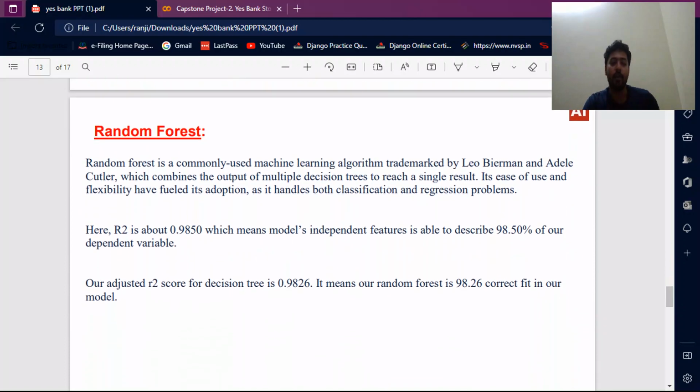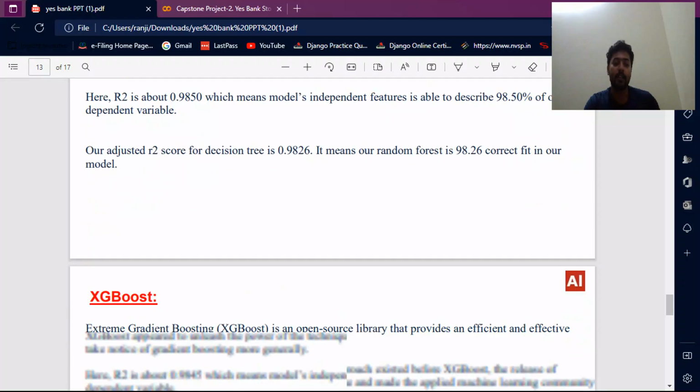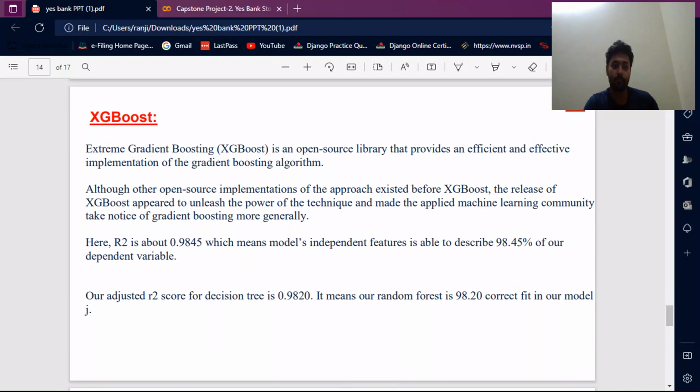Then I do random forest. Random forest is a commonly used machine learning algorithm trademarked by Leo Breiman and Adele Cutler, which combines the output of multiple decision trees to reach a single result. Its ease of use and flexibility have fueled its adoption, as it handles both classification and regression problems. Here the R2 value is 0.968.